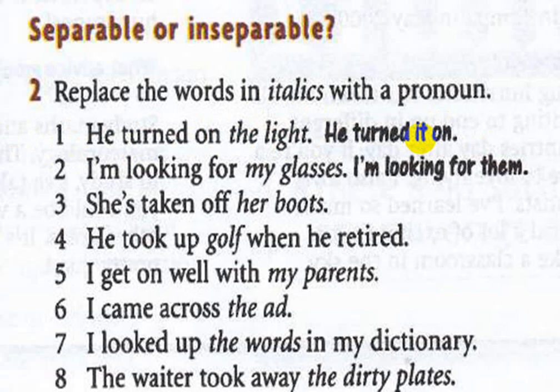You can know them from the sentences. He turned on the light. So we replace the words in italics with a pronoun. Here the light is replaced with the pronoun it. I'm looking for my glasses. My glasses here is in italics. So I'm looking for them. Them is the pronoun used instead of the words my glasses.